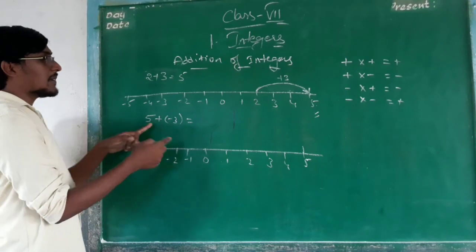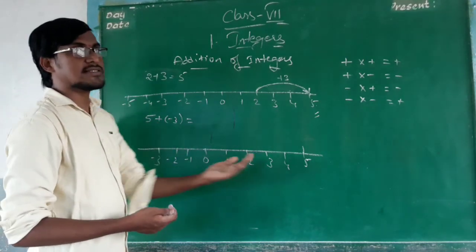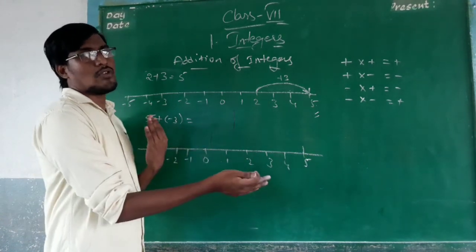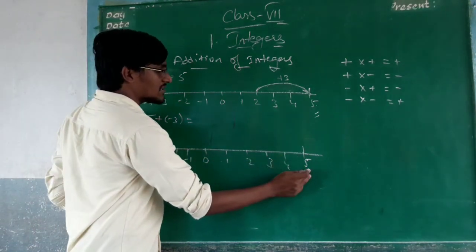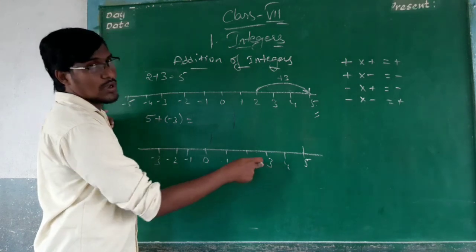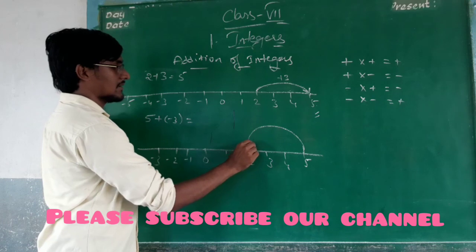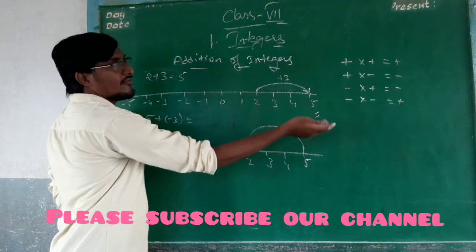What is the plus? You have to add plus of minus 3. Minus 3 means negative values. Negative values depend on going backward, not forward. So you have to come backward, that is 0, minus 1, minus 2 and minus 3. So I have to come like this.